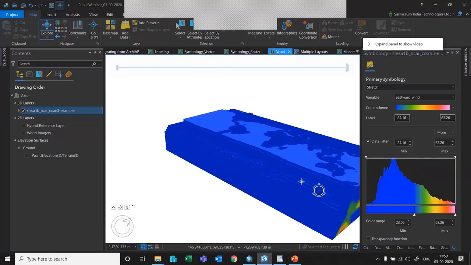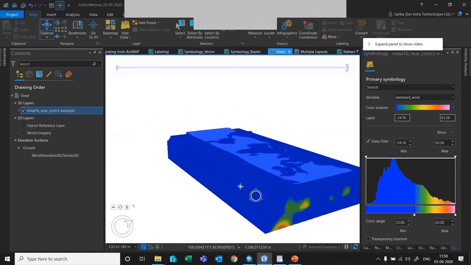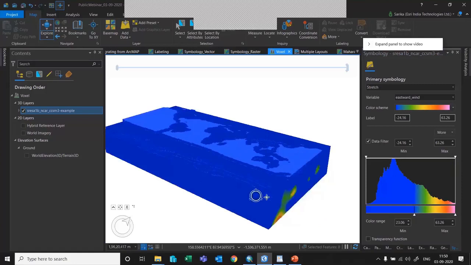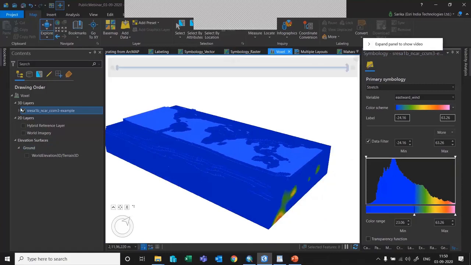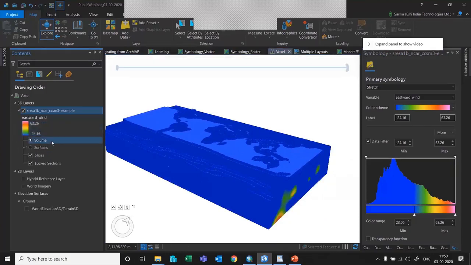So in this way, you can categorize your data set, you can filter out your data set to see how your voxel layer looks or how your multi-dimensional layer looks. And there are many more symbologies. Since we are running out of time, I'm not able to explain all of this, but in the next sessions, we will explain all of this in detail.